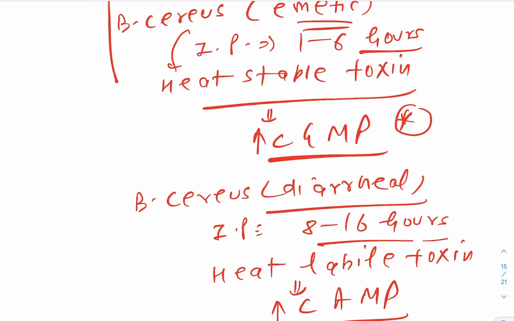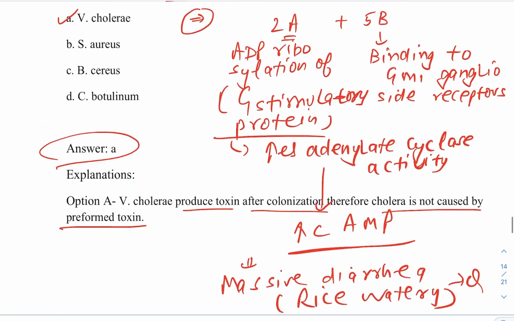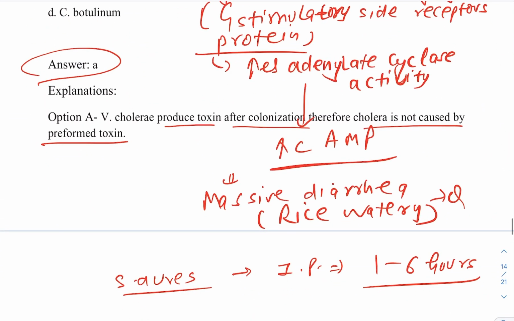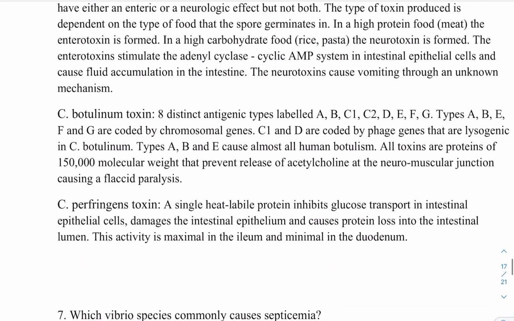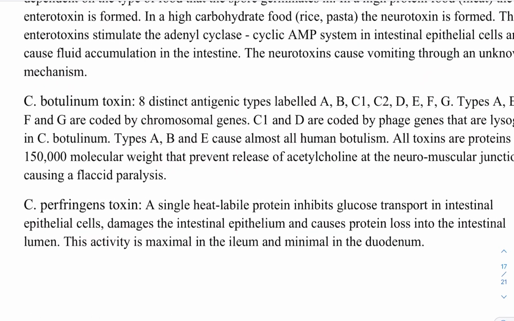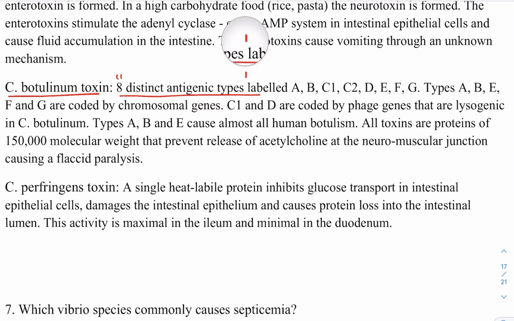Got my point? Then, other than that, the third option is Bacillus cereus, we'll talk about. Now talking about Clostridium botulinum. Okay, so if you talk about Clostridium botulinum, here I have written this particular thing. You remember like this: 8 distinct antigenic types are there in Clostridium botulinum. And what are the names of them? A, B, C1, C2, D, E, F, G.